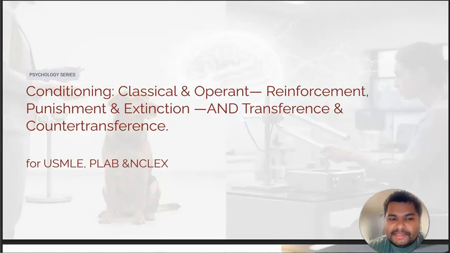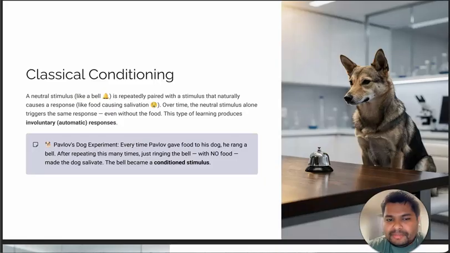So basically in this we need to understand what is classical conditioning, what is operant conditioning, what is reinforcement, what is punishment. Sometimes it's confusing to identify positive reinforcement, negative reinforcement, positive and negative punishment, and then we also need to understand transference and countertransference. So let's proceed. There is one famous experiment by Pavlov called Pavlov's dog experiment.